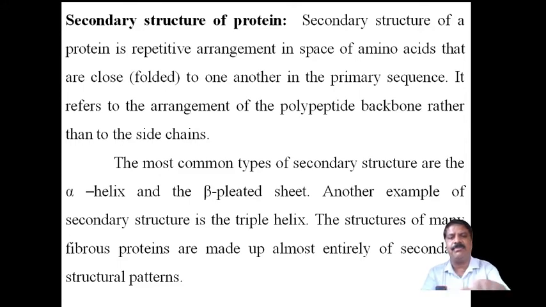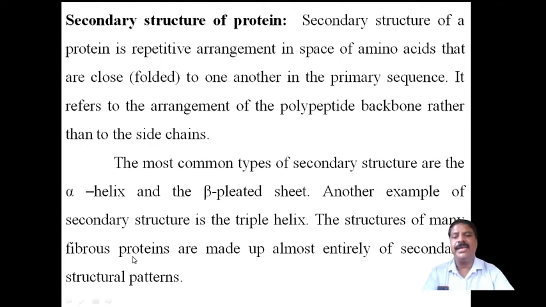Therefore, the backbone will be arranged. The most common types of secondary structure are of three types. One is the alpha helix, another is the beta pleated sheet, also called the beta sheet, and the third one is the triple helix.